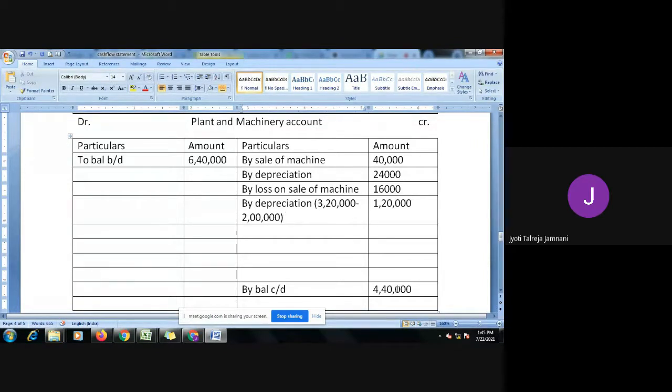Why will it reduce? Either we depreciate or we sell. So we have to show why it has reduced. We have shown here that we have sold, then we have depreciated, then we had a loss. We have shown everything here. Is that fine?